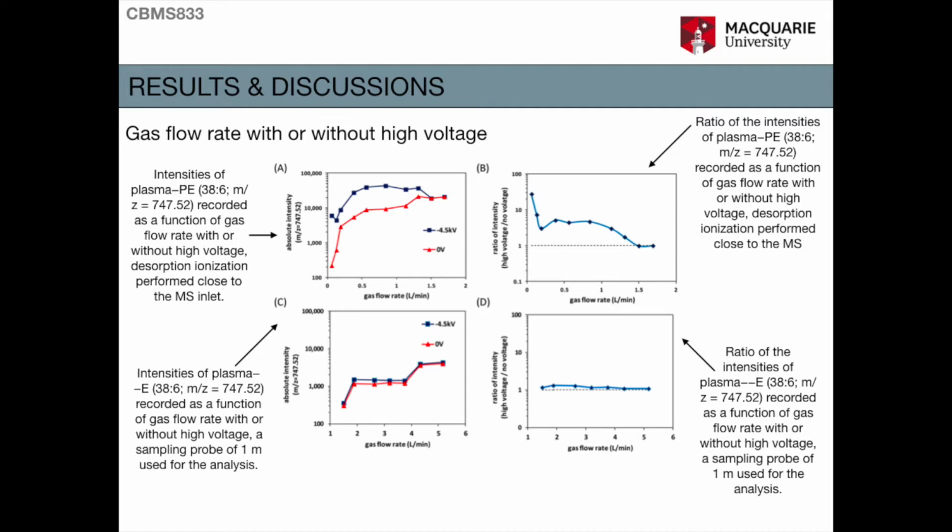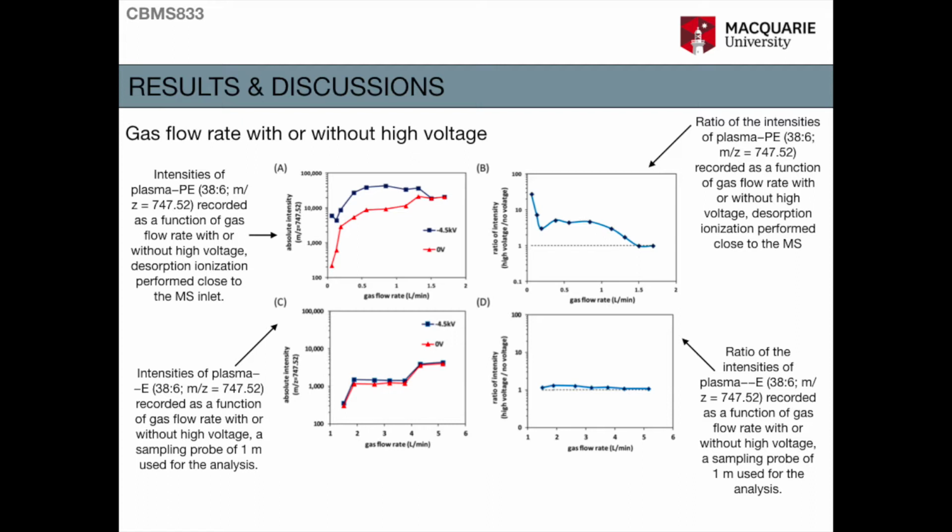improved significantly, 30 times higher, from the application of a high voltage. However, the impact by the gas flow is much more significant when there is no voltage applied for the spray. At a flow rate of 1.5 liter per minute or higher, there is no significant difference in desorption ionization efficiency between applying a high voltage for a spray or not.